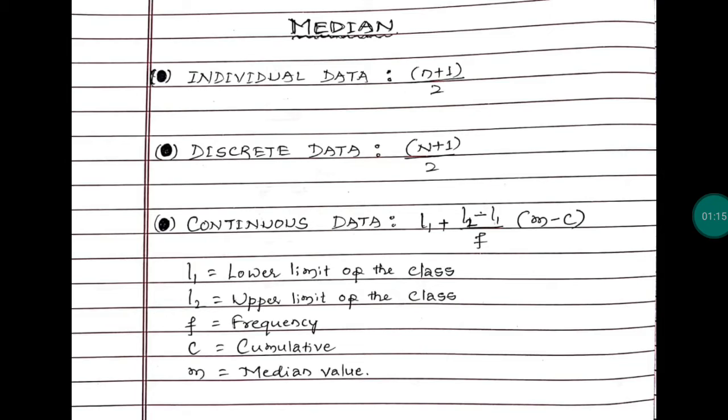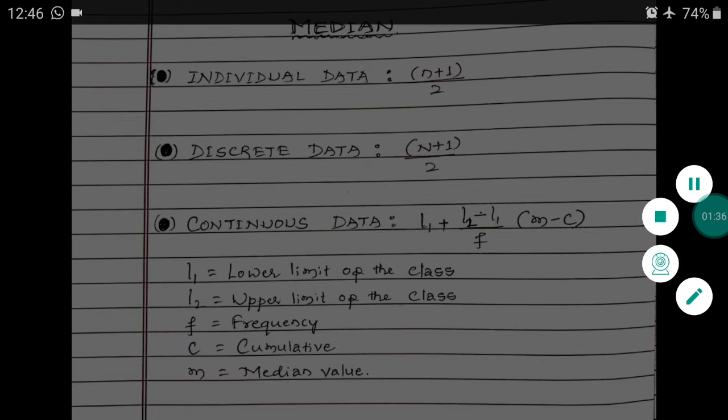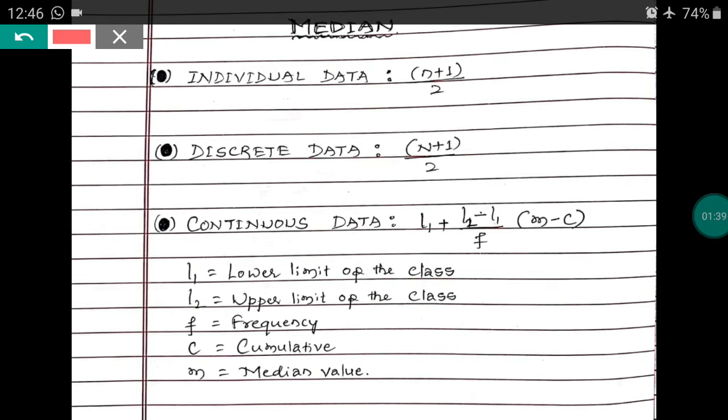Coming to the respective data, we have three types of data: individual data, discrete data and continuous data. What is the formula for individual data? The individual data formula is n plus 1 divided by 2. Here small n means the number of observations.